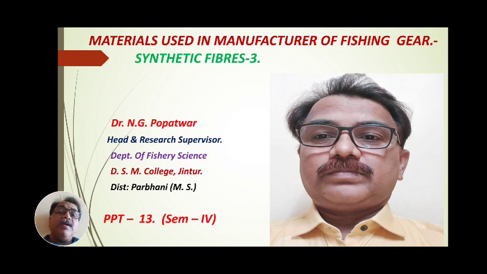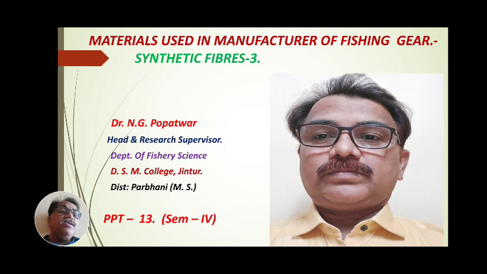In synthetic fiber part 2, a number of man-made or synthetic fibers are produced. These man-made or synthetic fibers are produced by 4 methods: by polycondensation, by polymers, by mixed polymers. With these 4 methods, synthetic fibers are produced. Among these, polyamides and polyolefins are some important synthetic fibers.